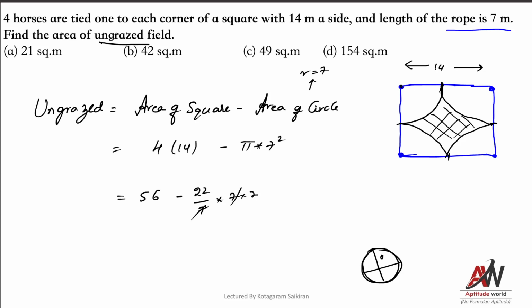So how much you are getting? Sorry, this is s squared, right? 14 squared is how much? 196, right? 196 minus 22 into 7, 154. So how much you are getting? So this is 42 square centimeters. See, this is s squared. This is pi r squared.